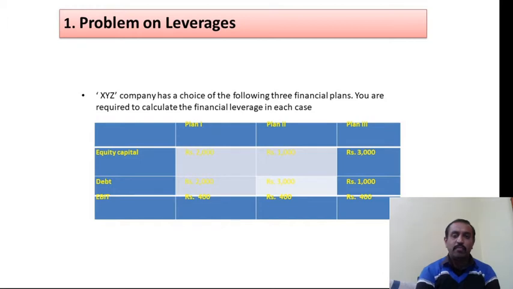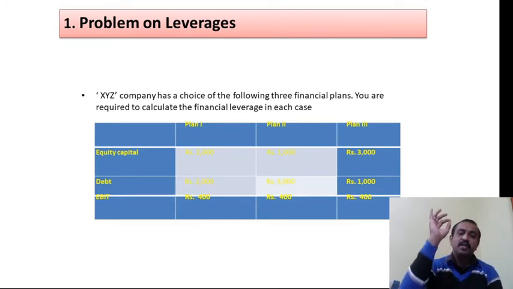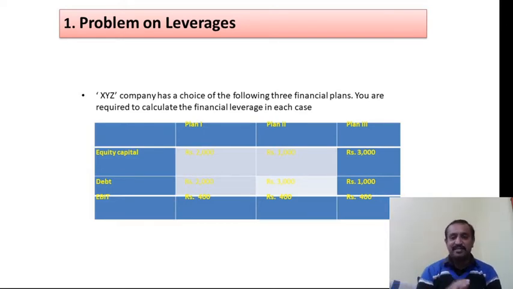Before going to the problem, what is the formula for financial leverage? Financial leverage is equal to EBIT divided by EBT. A very important thing: EBIT is earnings before interest and tax, and EBT is earnings before tax. Financial leverage equals EBIT divided by EBT. Very simple thing. So we are going to calculate the interest. That is called the interest calculation. Now let us go for the problem.